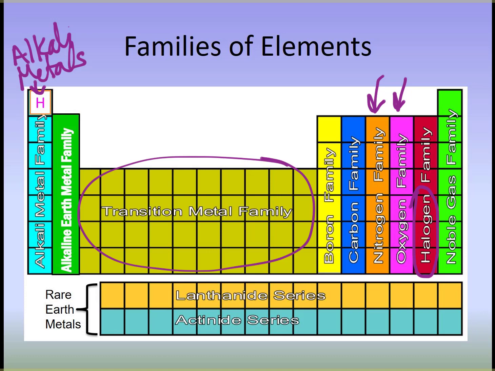The rare earth metals are down here below, and as I said before, they cut it out of the periodic table and they stuck it down here. The first row is called the lanthanides. Sometimes they're called lanthanoids, so you might sometimes see it written that way. I think lanthanide is more of a current name. And then we have the actinides, so the ones that are on the very, very bottom row.